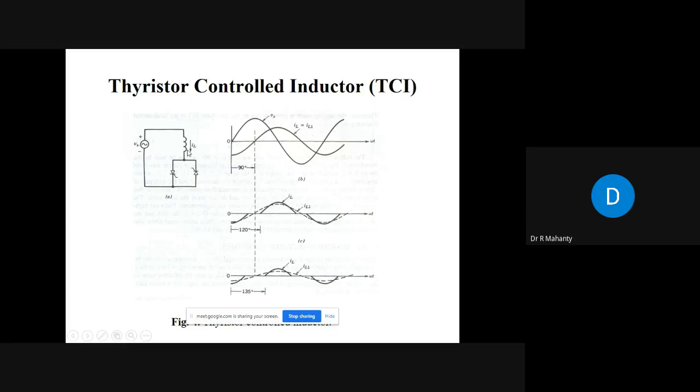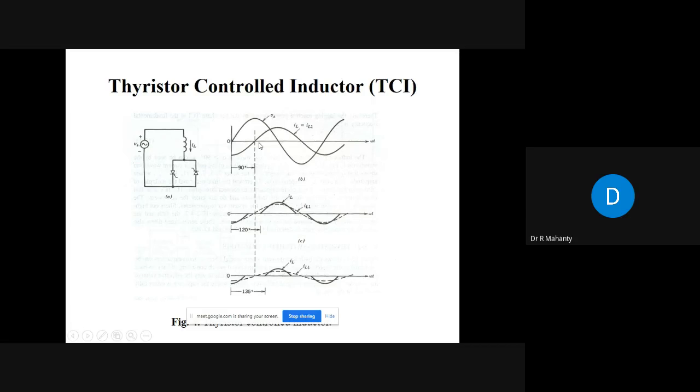Now, whatever control you have for the inductor, this control will be from 90 degree to 180 degree. From 0 degree to 90 degree, you don't have any control, because for turning on the thyristors you have to apply a positive voltage between anode and cathode, and also there must be some forward current. You cannot turn on the thyristor before this 90 degree, because here the current is negative. So the thyristor will never be turned on. This thyristor will be turned on.